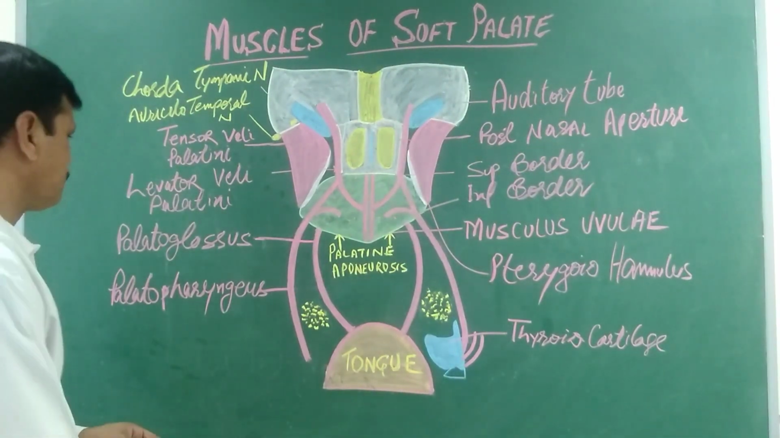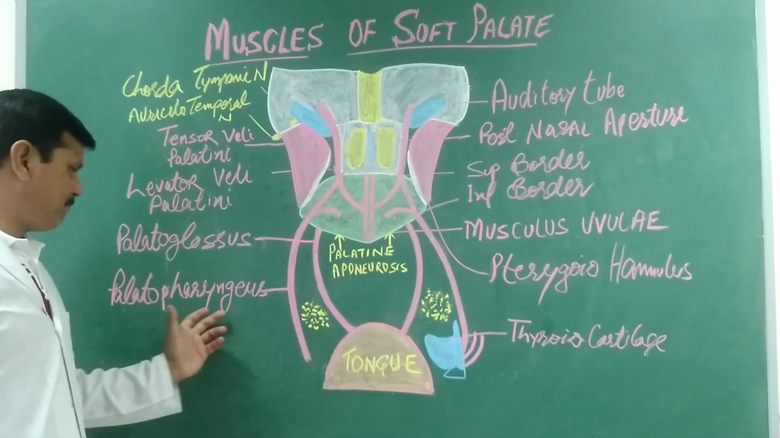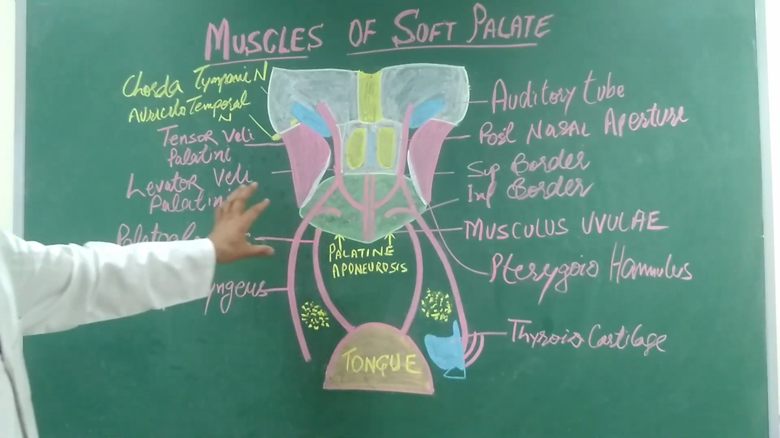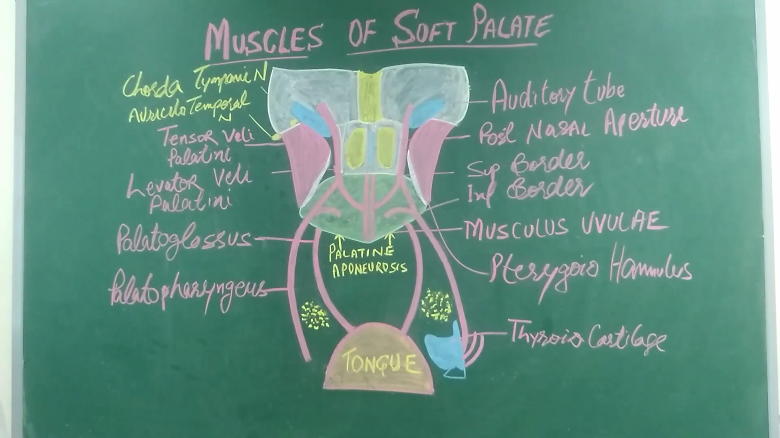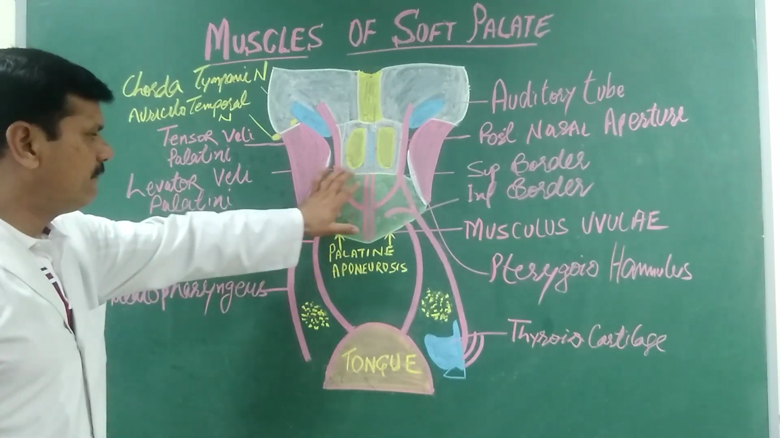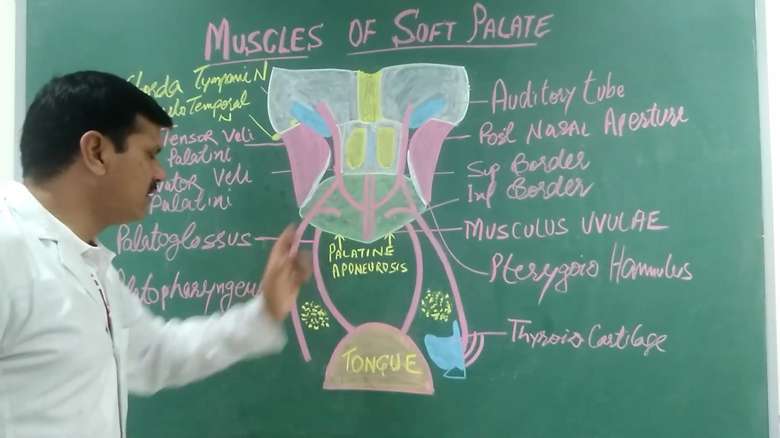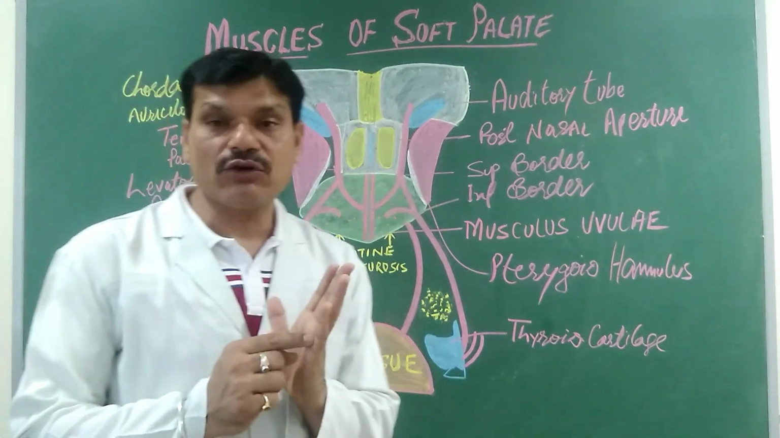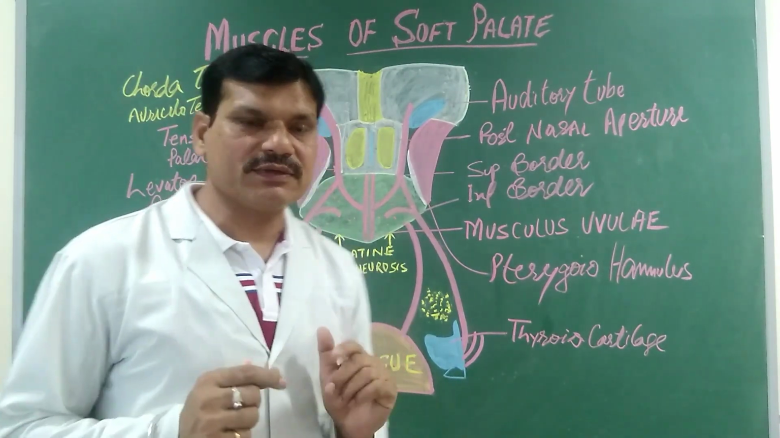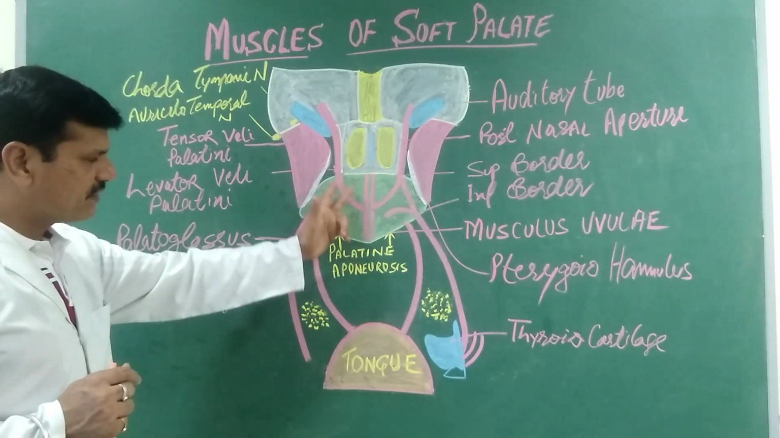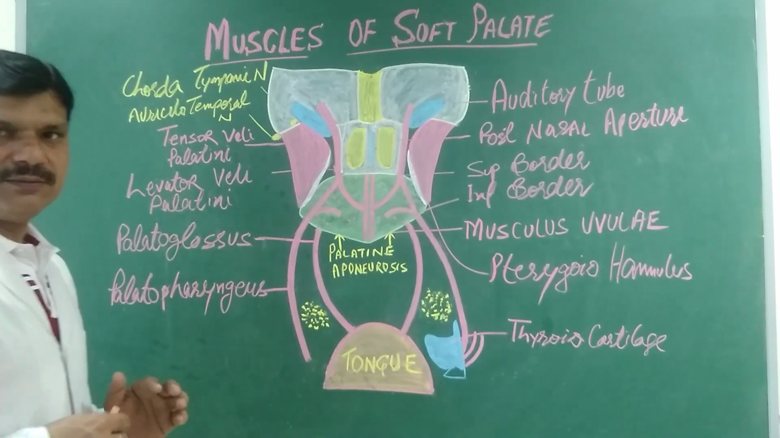Another one: the upper fibers of the palatopharyngeus, or the circular fibers, lie deep to the mucous membrane of the pharynx. They form the sphincter internal to the superior constrictor. So we have the three constrictor muscles: superior constrictor, middle constrictor, and inferior constrictor muscle. So these fibers form the sphincter internal to the superior constrictor.